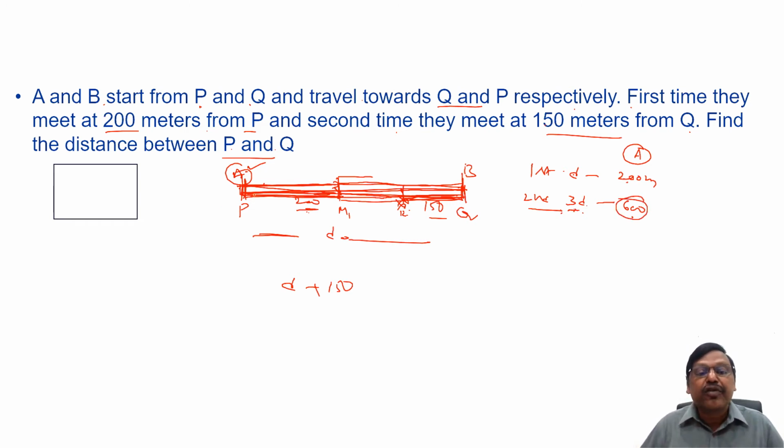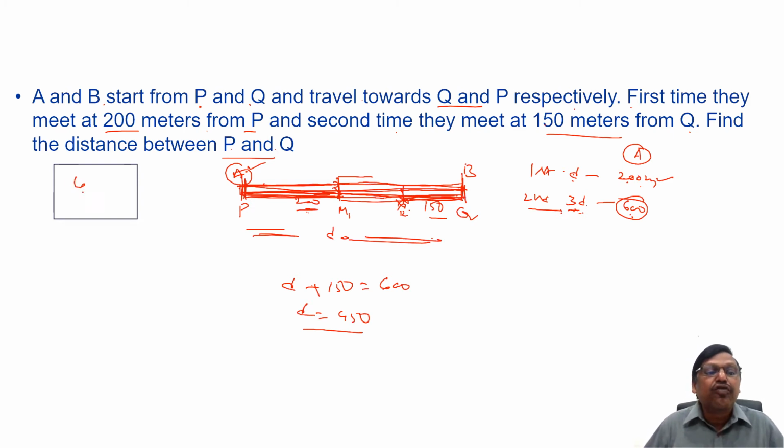How did I arrive at it? For 1D it is 200 meters, for 3D 600. So D plus 150 is 600, or D is 450. What is D? The distance between P and Q is 450 meters. This is how we can answer the question. Shortcut, right? If you take the actual basic method, it will take more time. Right. Let's move on to the next one.